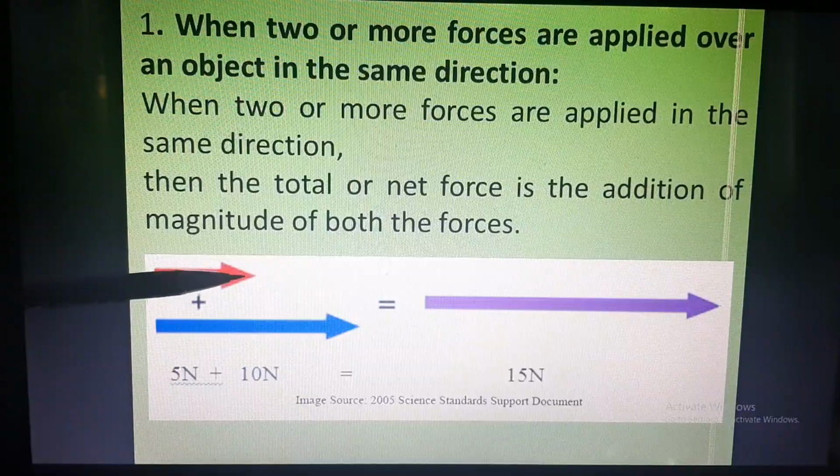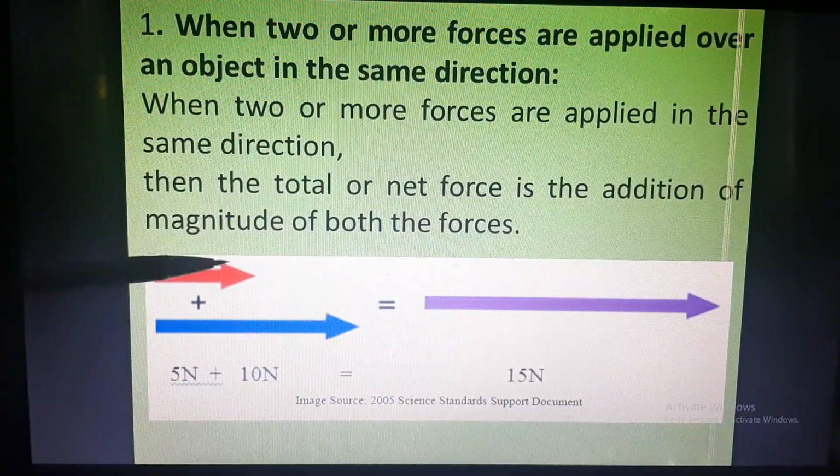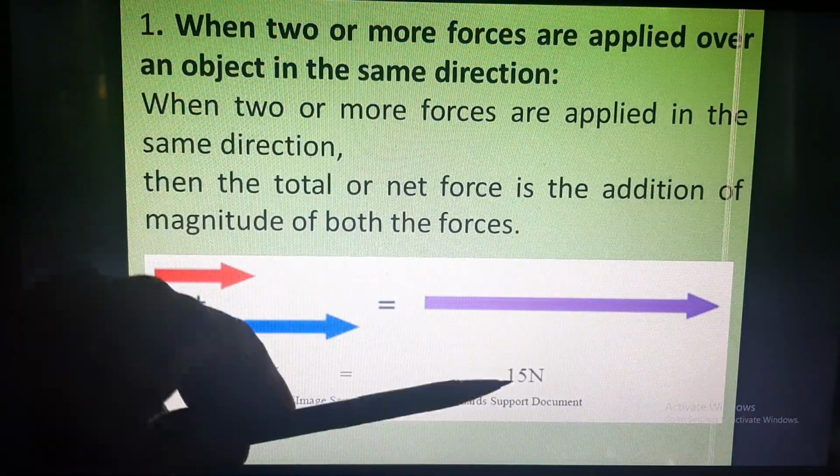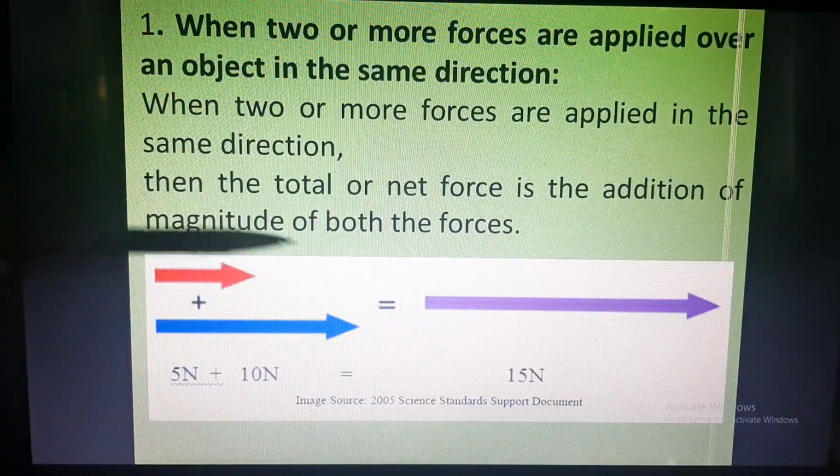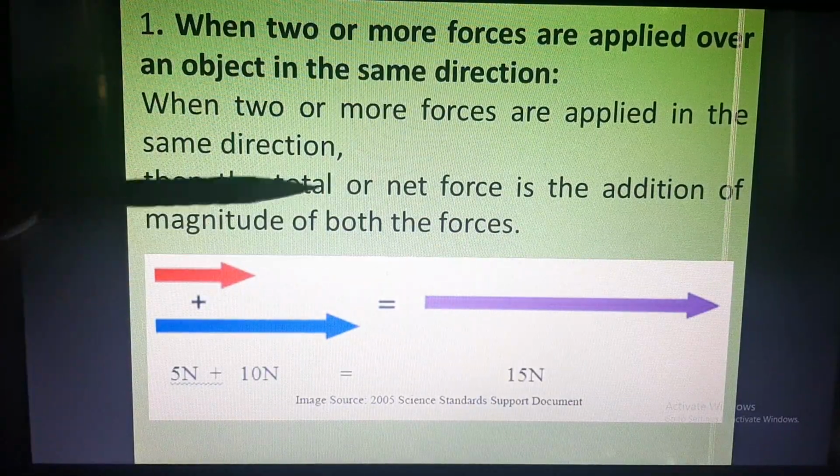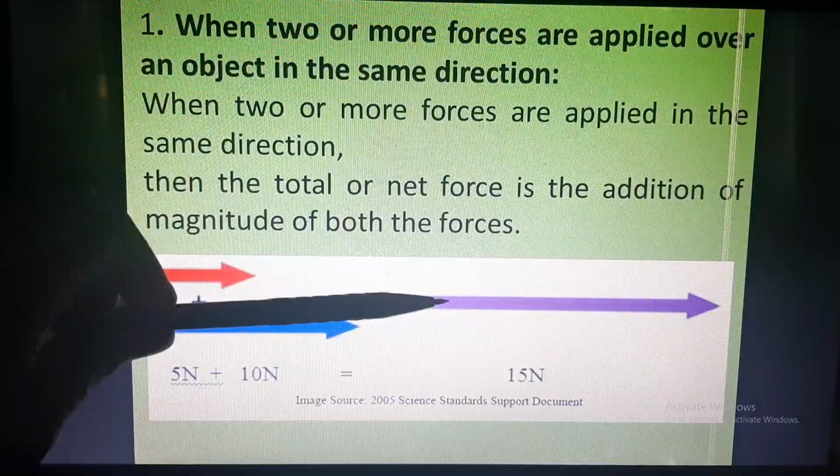So if I want to say what is the total force, it will be 5 plus 10, 15. And what will be the direction of the force? Obviously, in the direction in which both the forces are applied.